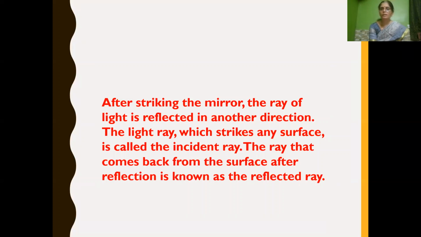The light ray which strikes the surface is called the incident ray, and the ray that comes back from the surface after reflection is known as the reflected ray. So here we have learnt two terms. What do you mean by incident ray? The ray of light which strikes the surface is called the incident ray. And what is the reflected ray? The ray that comes back from the surface after reflection is called the reflected ray.